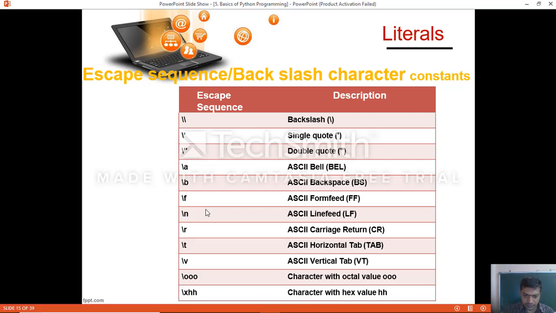Backslash n represents line feed, that is new line, then backslash r carriage return, backslash t horizontal tab space, backslash v ASCII vertical tab. Backslash followed by three digits represents a character with octal value. When you know the binary language and how it converts, the octal, hexa and binary conversions, then you will come to know what is octal value. In the same way backslash x followed by two hex characters represents a character with hex value.